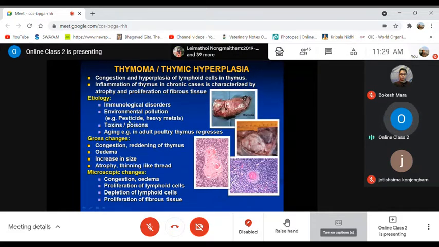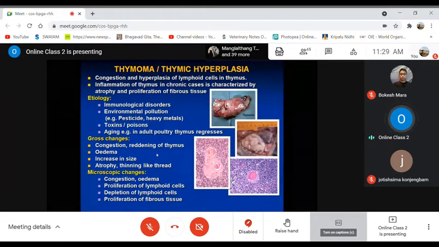Then the next topic is about thymoma or thymic hyperplasia. That means when there is congestion and a hyperplastic condition of the lymphoid cells of this organ, the thymus, an inflammatory condition occurs in this organ. That may be considered as our term, thymoma or thymic hyperplasia.